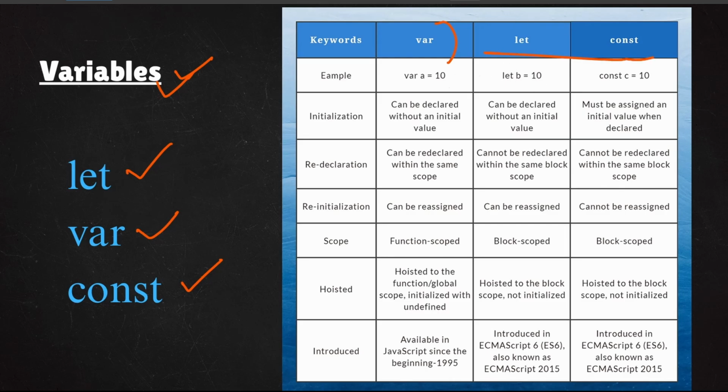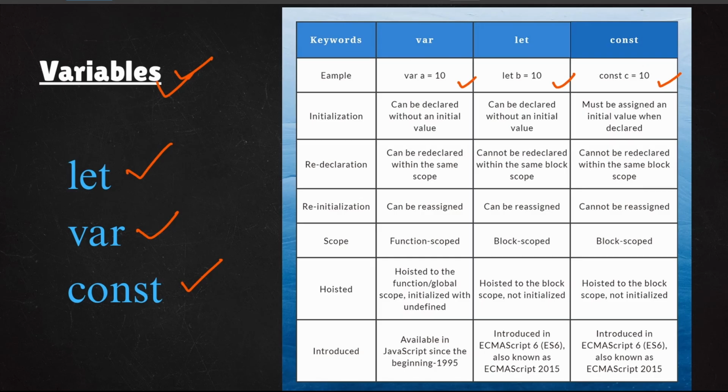So what is the difference? These 3 can store any of the data. Let's say you want to store an integer, you can store it in var, in let, or in const. Or if you want to store a string, you can store it in any of the 3. Or if you want to store any float value, you can store it in any of the 3. So then what is the difference? That's the thing: var was introduced in the first JavaScript version, and these 2 were introduced in a later JavaScript version. So you can declare variables like this.